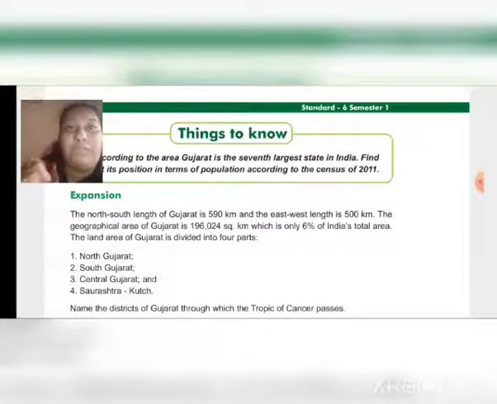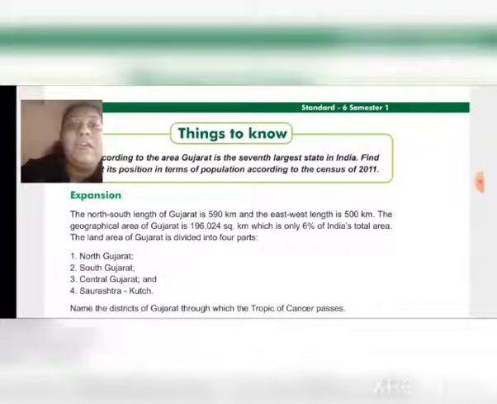Means the length of Gujarat from north to south is 590 km and from east to west the length is 500 km. The geographical area of Gujarat is 19,624 square kilometer, which is only 6% of India's total area. Means total area of Gujarat is 19,624 square kilometer, but this area is only 6% of total area of India.